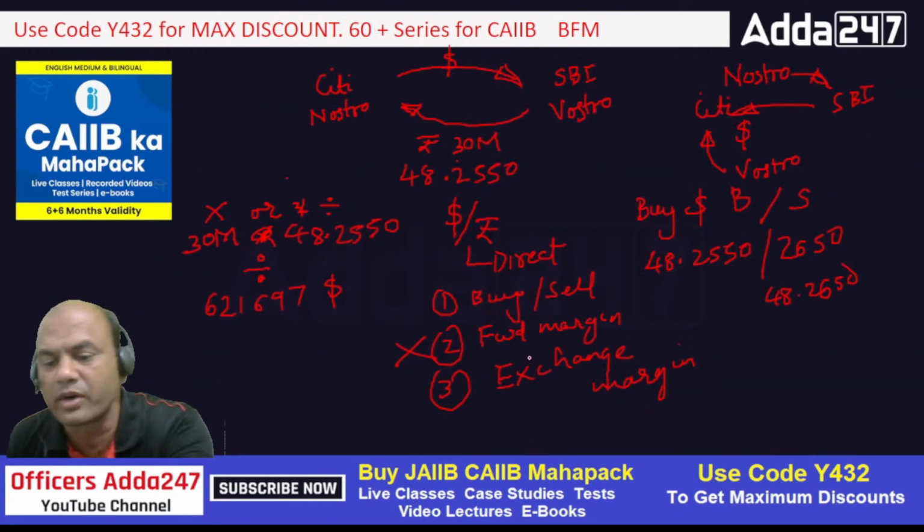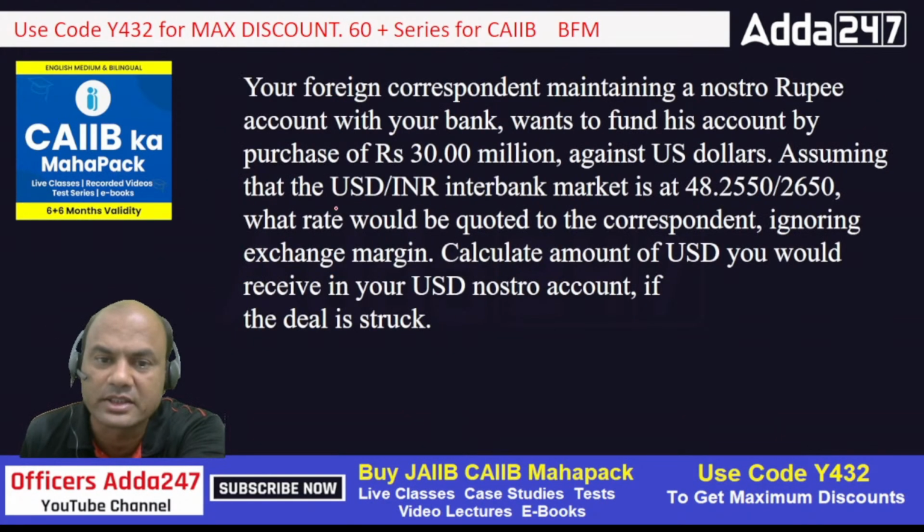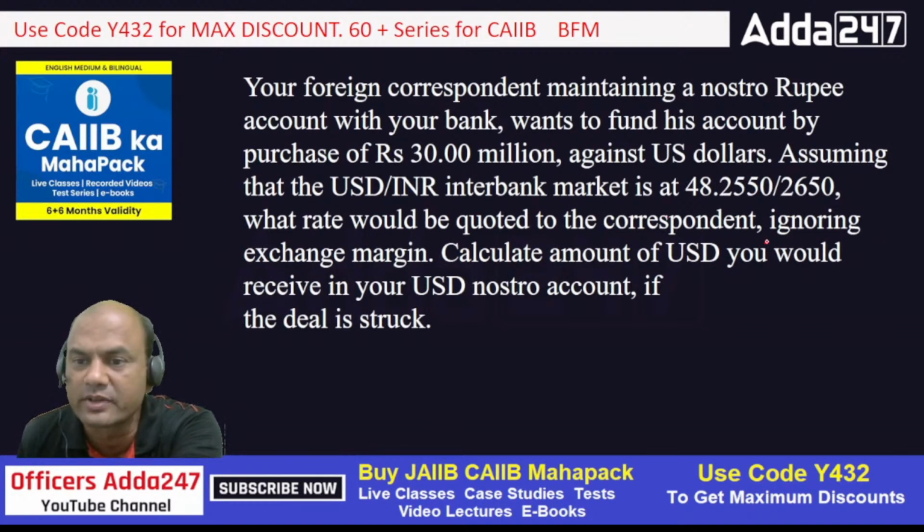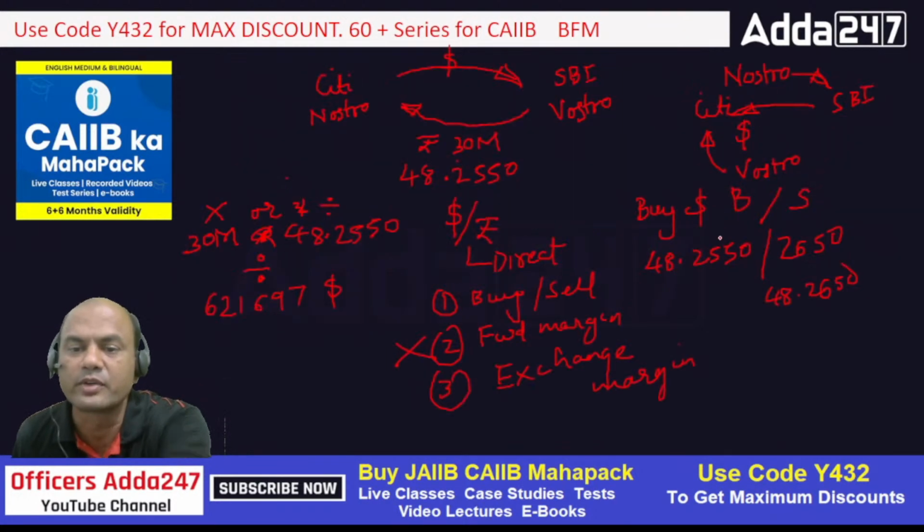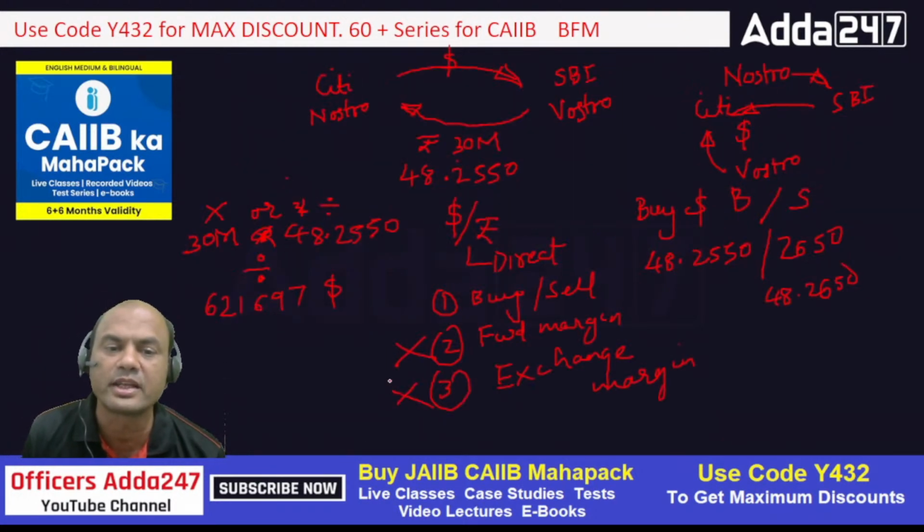What is given regarding exchange margin? Ignore exchange margin, it's given, ignore. So that's why this is also out. So this is my final answer. What is the rate quoted? 48.2550. What is the dollar amount?